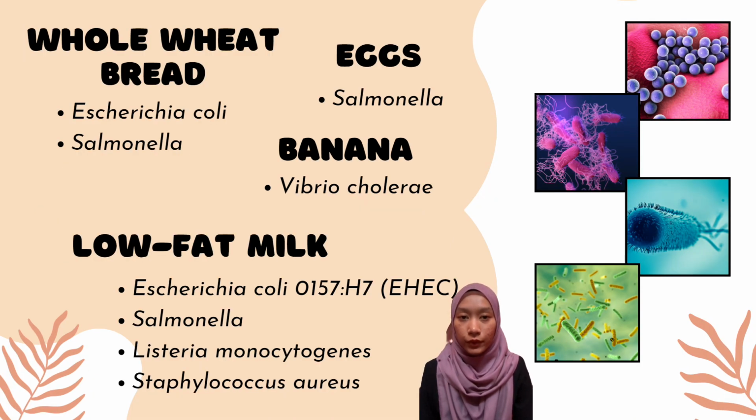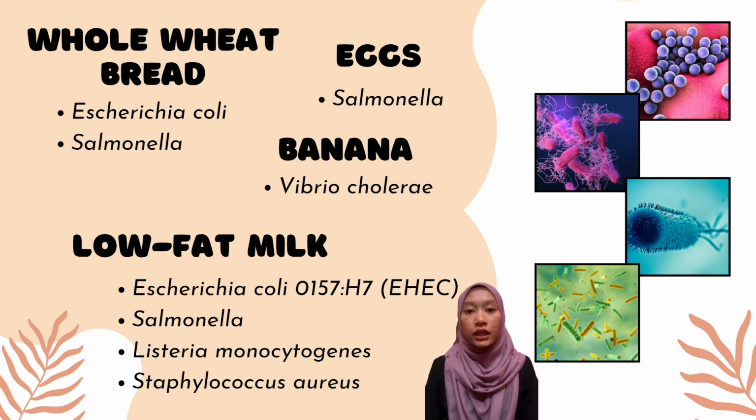Firstly, for whole meal bread, there are 2 gram-negative foodborne pathogenic bacteria such as E. coli. It grows between 10 to 40 degrees Celsius and the optimal temperature is at 37 degrees Celsius. The Salmonella also has been classified as gram-negative pathogenic bacteria, which are killed by the temperature attained in commercial pasteurization. This can be seen by the consumption of inadequately cooked or thawed meat and poultry, eggs, and also unpasteurized milk.